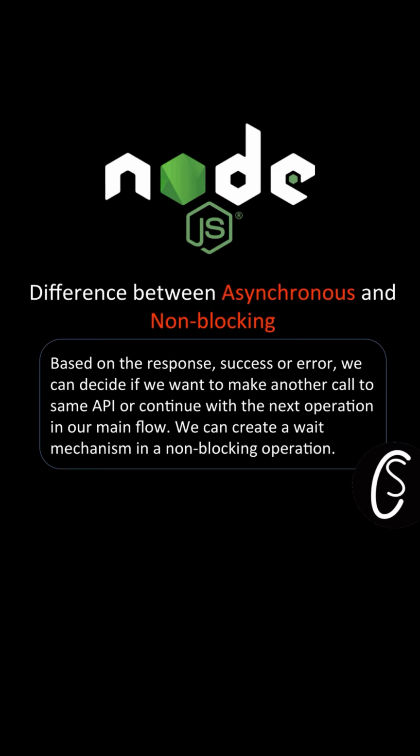So we can create a wait mechanism in a non-blocking operation, and by that what we can do is that we can wait for a few seconds or a few milliseconds, and after that we decide whether we have to throw an error or we have to say it's a success. Because sometimes a resource may not be available for some time, but within a few seconds or a few milliseconds it is available again.